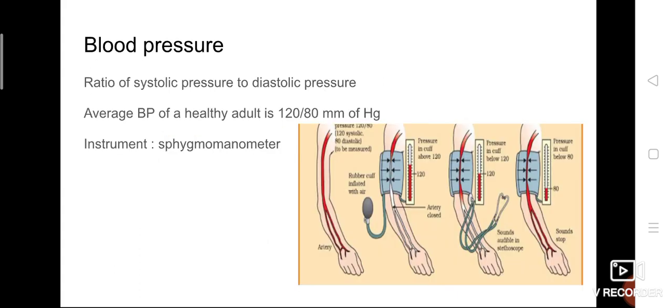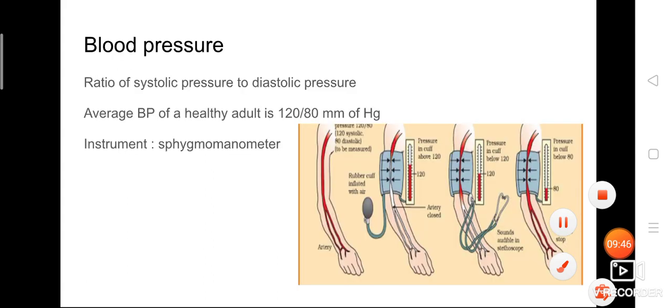Now we are going to see a very interesting topic called blood pressure. I don't know how many of you have ever come to a doctor along with your parents or grandparents to get the BP checked. I hope many of you would have heard elderly people say that he has a high BP problem.